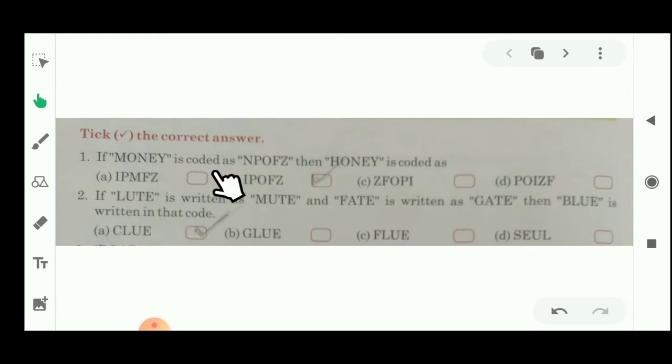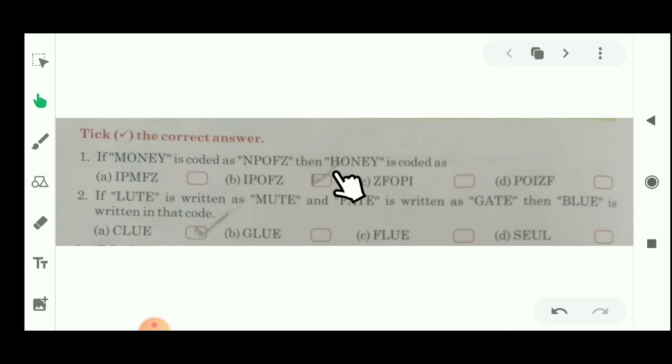If MONEY is coded as NPOFZ, students, firstly you have to see this question till here. You can see M is here, M's coding is N. That means after the M which letter will come? N. Similarly O is here, after the O which letter will come? P. N is here, after the N which letter will come? O. Similarly E is here, after the E which letter will come? F. And you can see Y is here, and after the Y which letter will come? Z. Similarly, in this coding and decoding, you have to find out the solution.